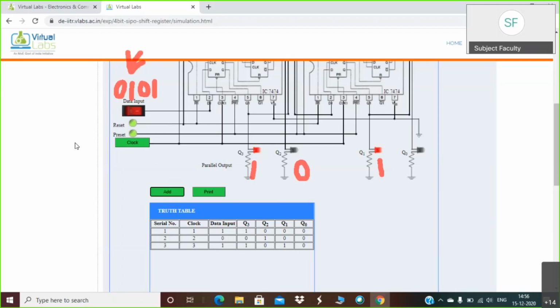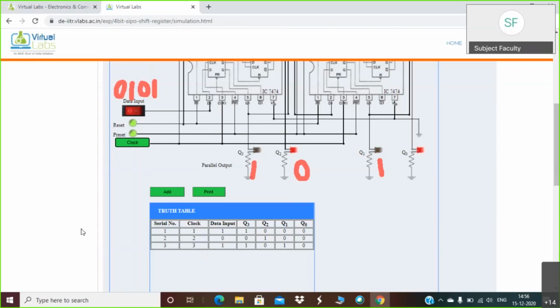The final bit of our sequence is 0. That is our aim. So now the next bit is 0, so you have to again keep this switch on 0. I kept this switch on 0, and now you have to apply the clock.